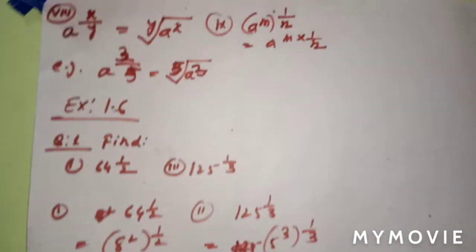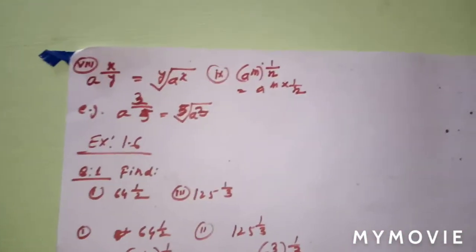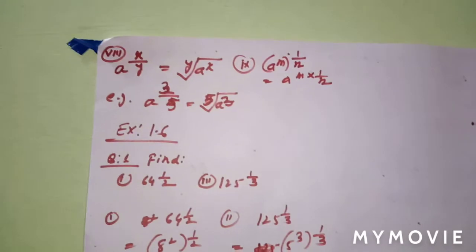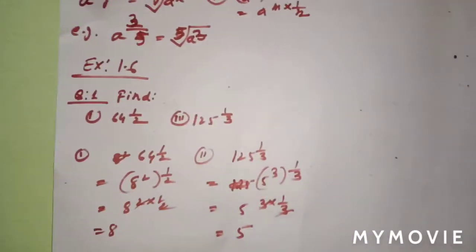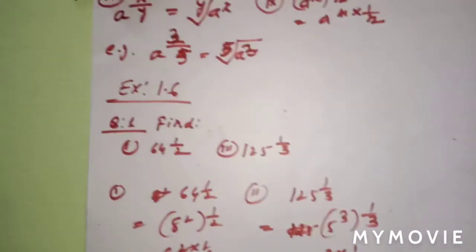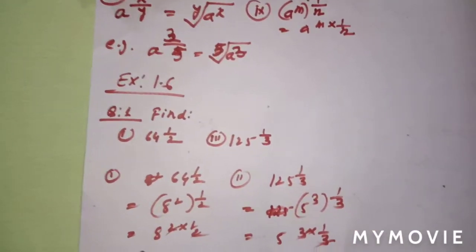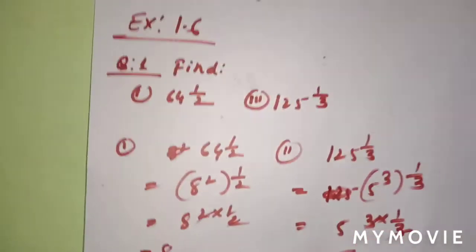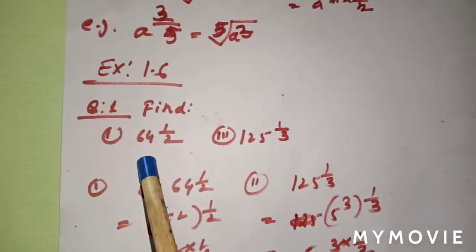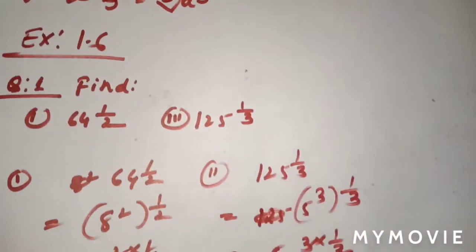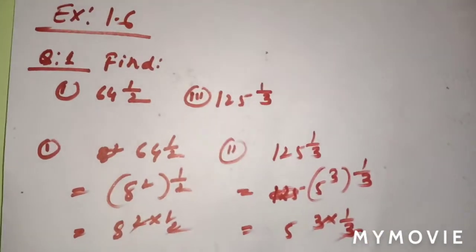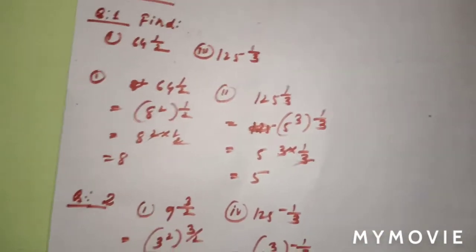Okay, have all of you understood these laws of exponents? You are required to use them to solve the problems which are given in exercise 1.6. Next, exercise 1.6, question number 1. There are 3 questions, but I'm going to give you one number and two number. What is there? 64 to the half and 125 to the power 1 by 3. So this is very easy.